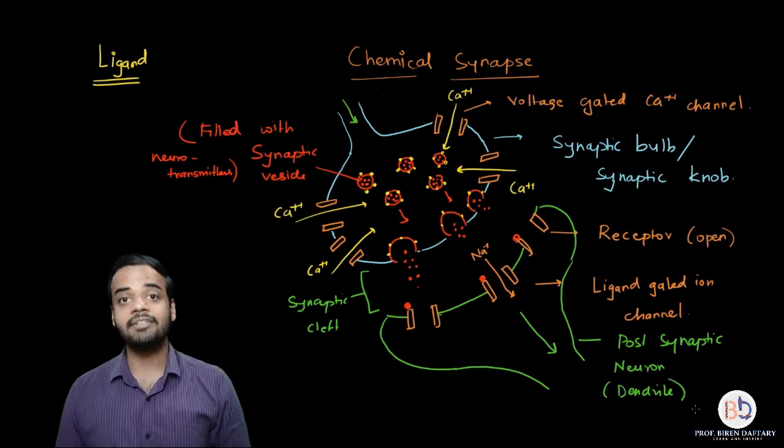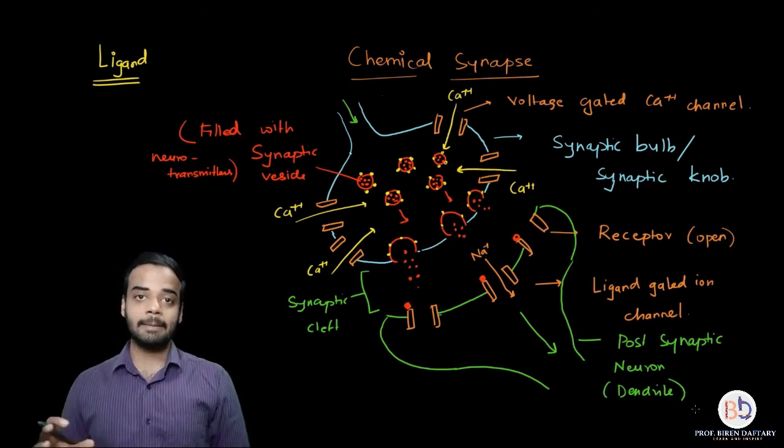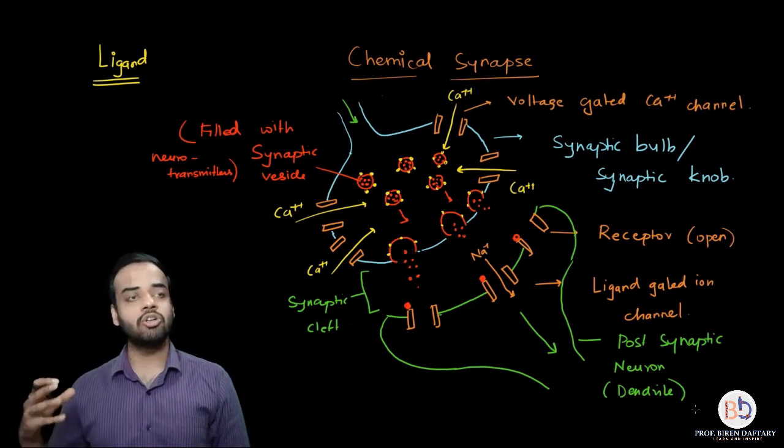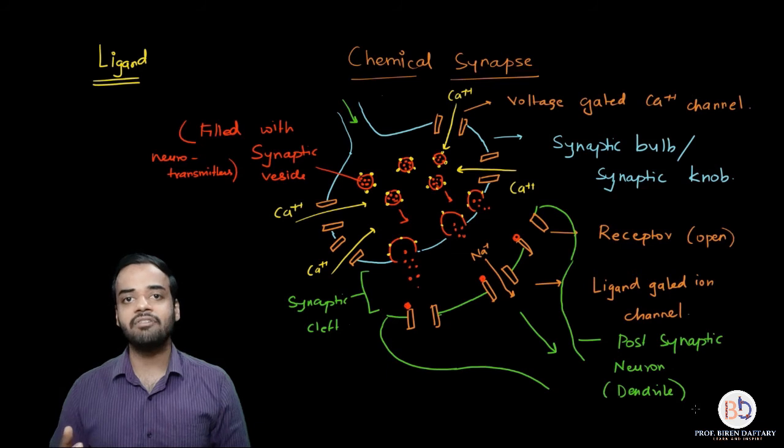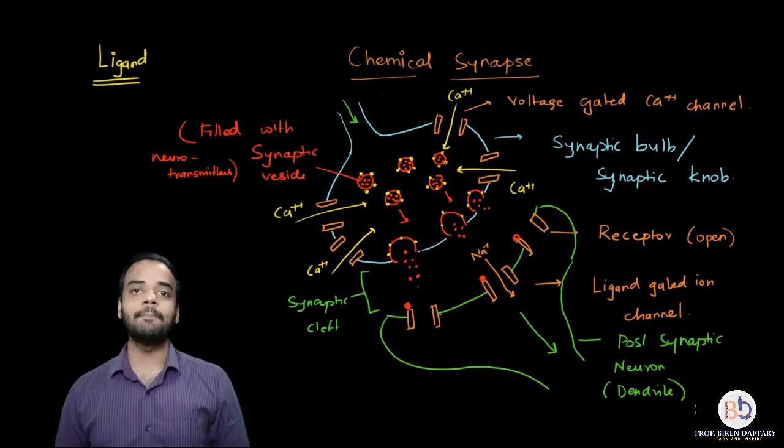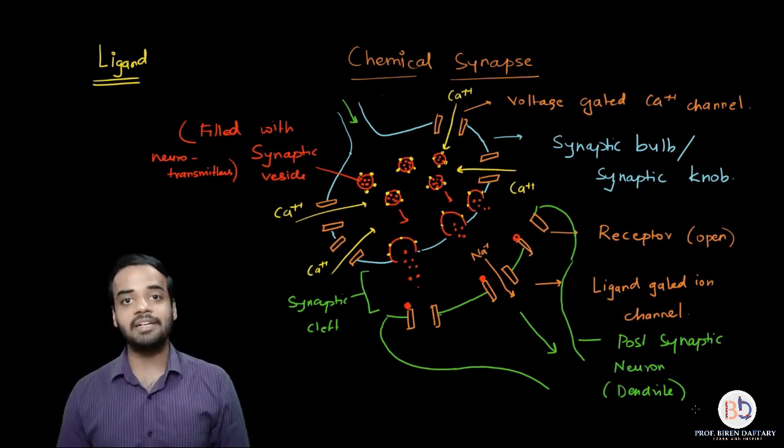So that is why these synapses occur in areas which normally require a relatively slower pace of impulse. Reflex actions will not have chemical synapse because reflex actions require the impulse to travel very quickly, whereas in the case of chemical synapse the electrical impulse travels very slowly.